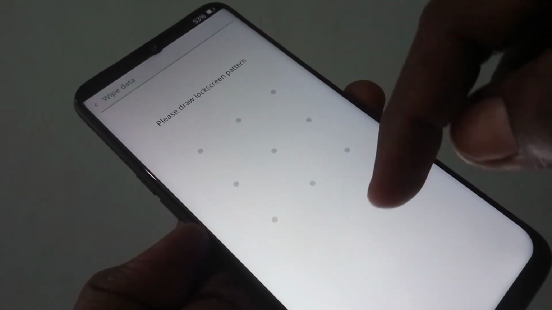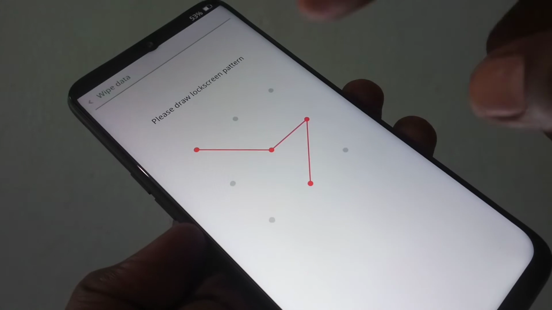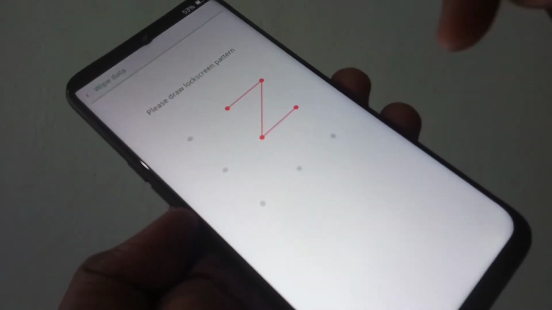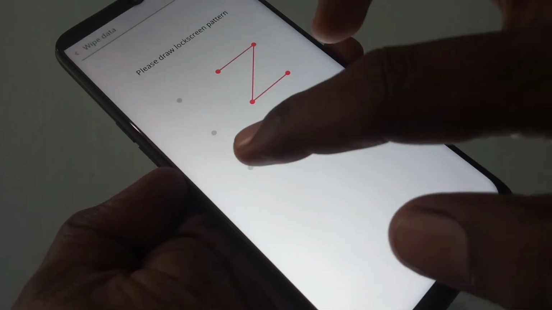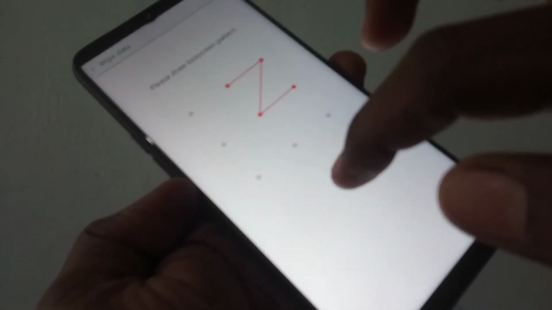Select language and select wipe data. Now it asks for entering pattern lock. Without pattern lock, you cannot reset. So I put pattern lock, right pattern lock, and the screen has come up like this.